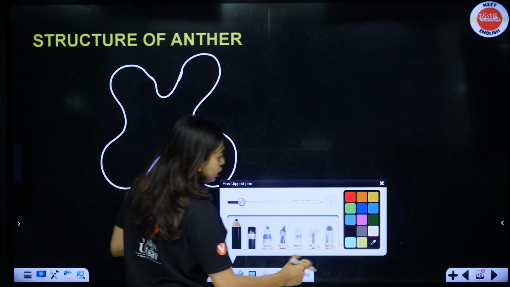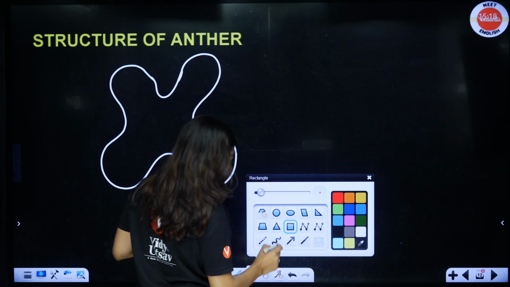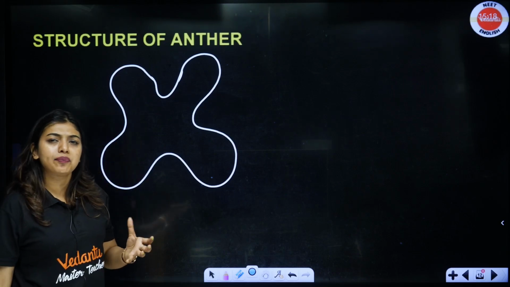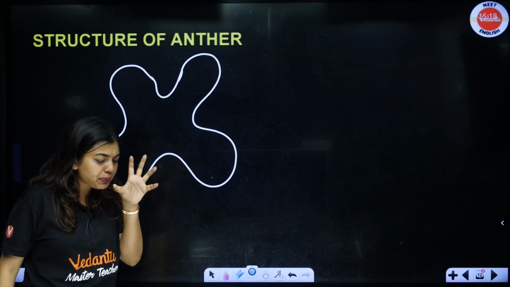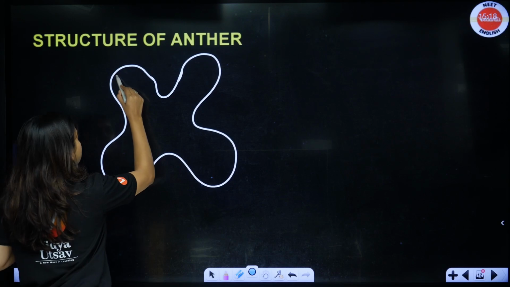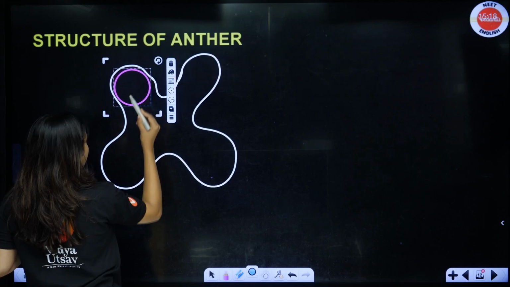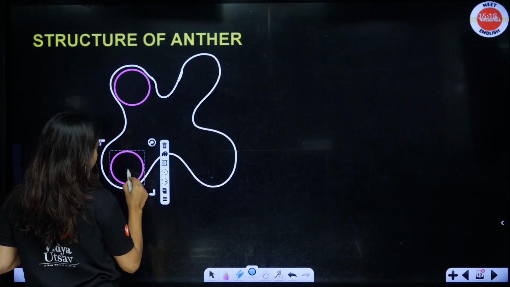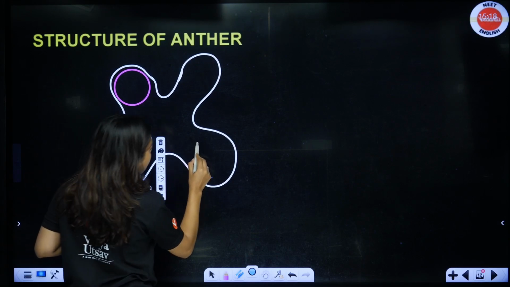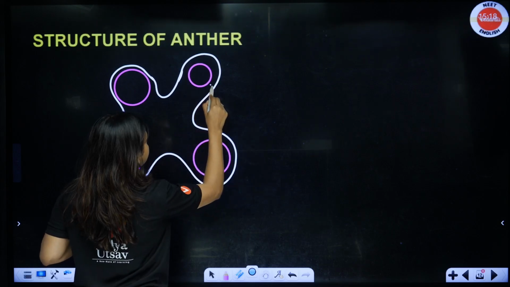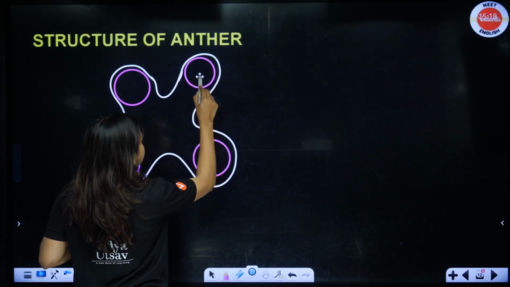Now students, inside this lobe, there are small portions which are called the theca. They are also like a lobe only, like one space that is given for the microsporangia to sit. So this is one theca where I am placing the microsporangia. This is another theca where I am placing the microsporangia. This is one more theca, and this is one more theca where I am placing the microsporangia.